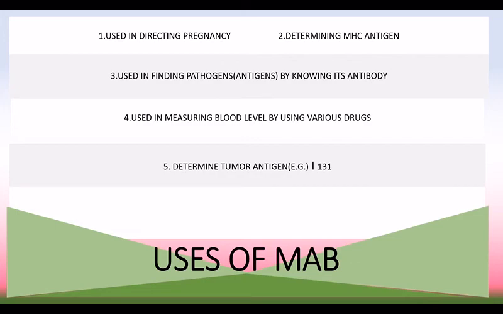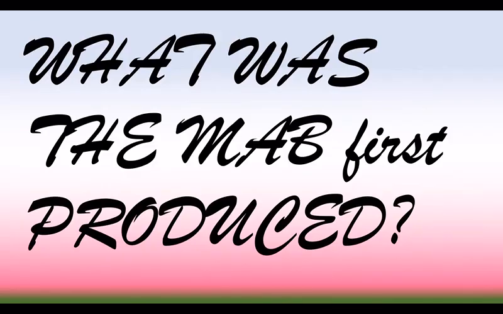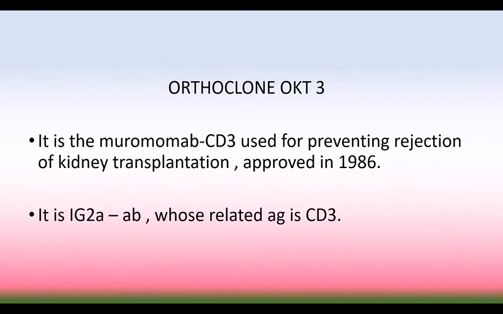And what was the first MAB produced? The answer is Orthoclone, that is OKT3. It is muromonab, produced by murine, so it is named Muro, and monoclonal antibody, so it is named MAB, of CD3. It is used in preventing the rejection of kidney transplantation, and it was the first to be approved, in 1986. This muromonab-CD3 is an immunoglobulin IgG2a antibody, which is related to the antigen CD3. By using this antibody, kidney transplantation rejection can be prevented.